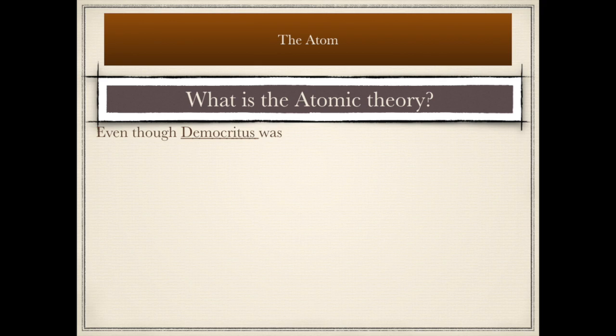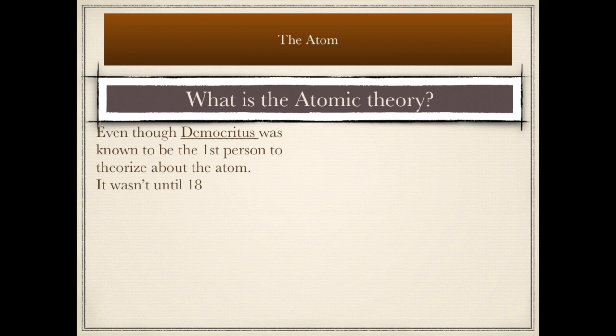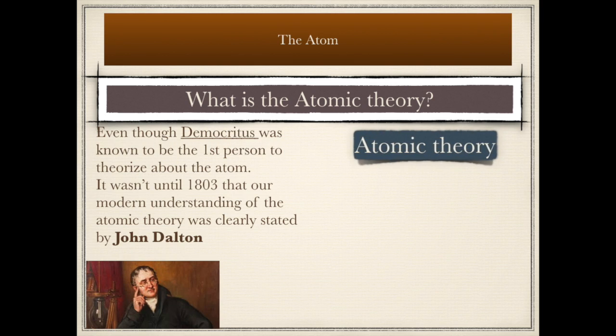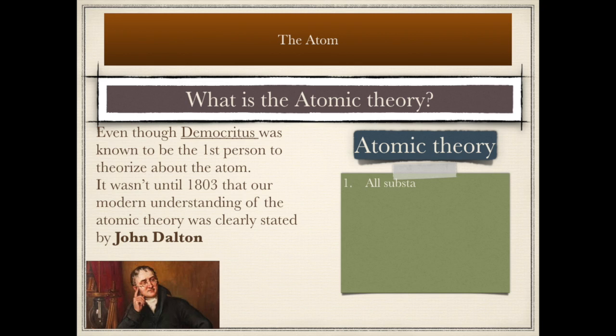Even though Democritus was known to be the first person to theorize about the atom, it wasn't until about 1803 that our modern understanding of the atomic theory was clearly stated by John Dalton. All substances are made of atoms. Atoms of the same element are exactly alike, and atoms of different elements are different.